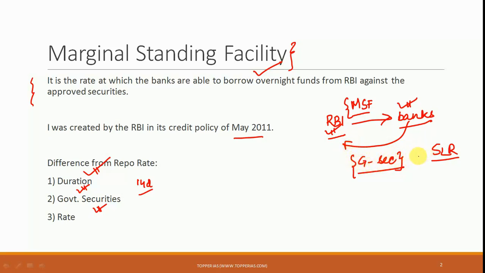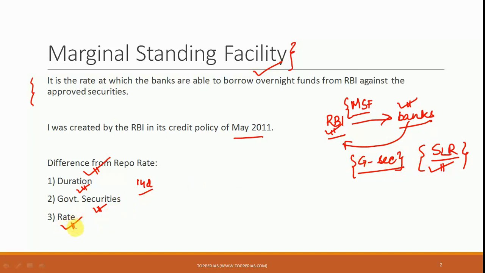However, because MSF is an emergency loan which the bank has taken, in that particular case RBI has made some norms where RBI allows the banks to give the securities which the bank has under the SLR norms. So this is the difference with regard to government securities: in repo rate, the government securities are not a part of SLR, whereas in MSF, these securities can be a part of the SLR.